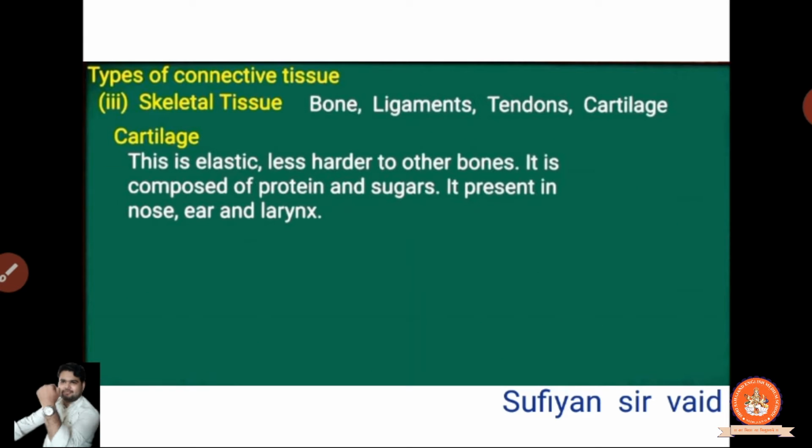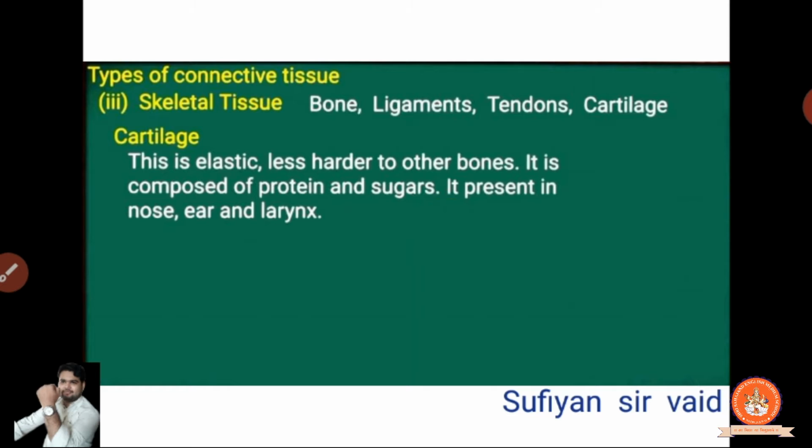Now the skeleton has cartilage. Cartilage, we know very well what cartilage is. It is present in the pinna, nose. So this is elastic, less hard than other bones. Clear? It is less hard than other bones. There are lots of bones present in our body, 206 bones, but the pinna is not hard like such types of bones. It is composed of what?